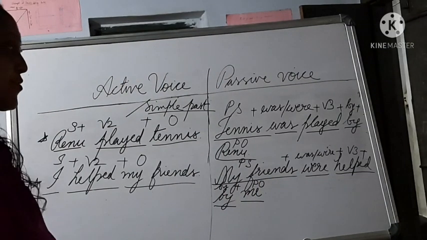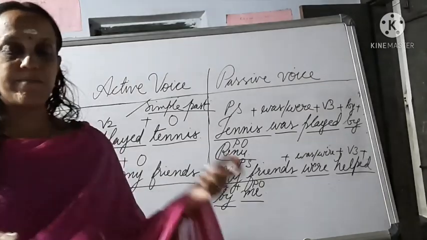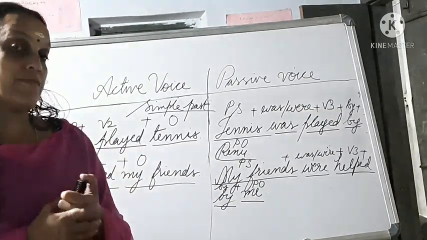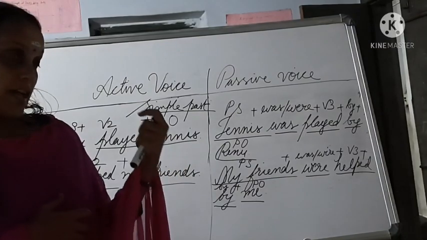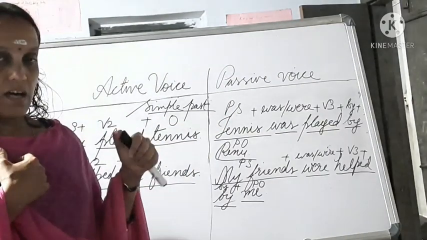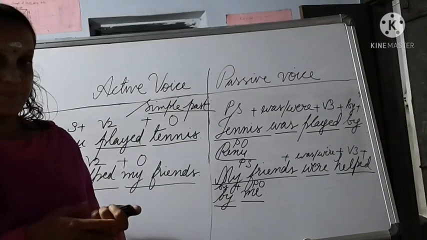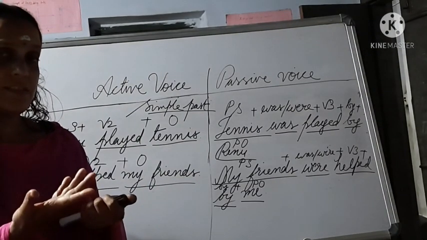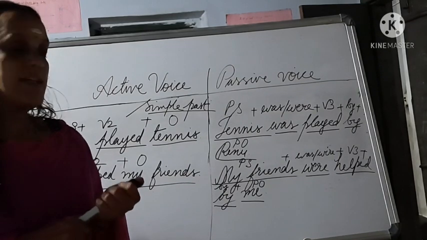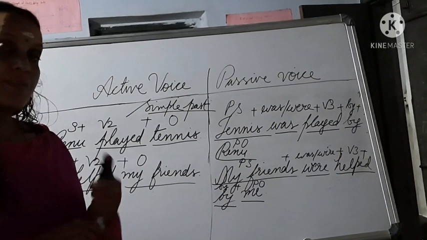Is it clear to you? So we studied simple present tense and simple past tense. How to convert active voice in simple present to passive voice, and how to convert the verb in simple past tense to passive voice. Okay. So let's move on to next one.